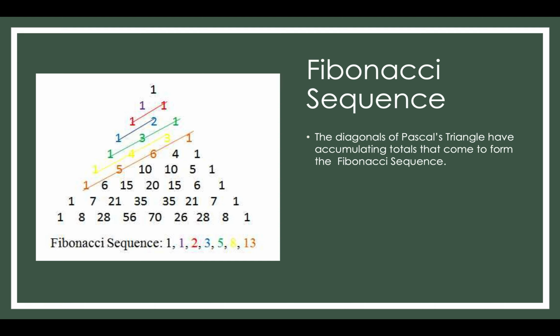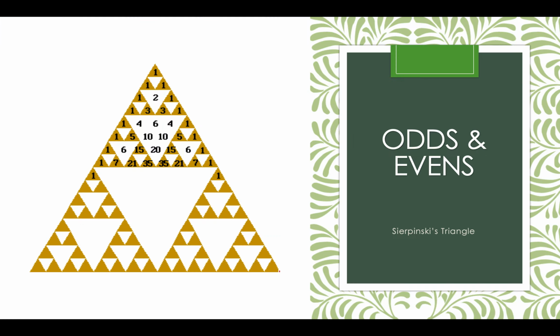So the Fibonacci sequence is indicated in the diagonals of Pascal's triangle. When you add the diagonals in a certain manner, you can find the Fibonacci sequence within the addition of them. The Fibonacci sequence is 1, 1, 2, 3, 5, 8, 13, and it continues on. And when you look at the picture, you'll see how that is indicated by the lines in the image.